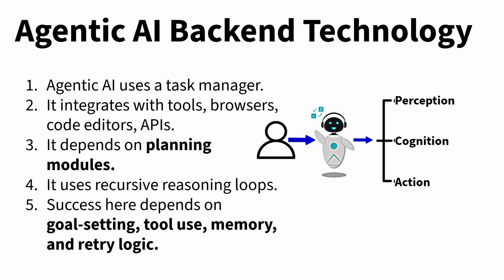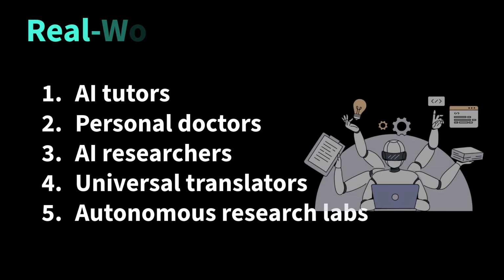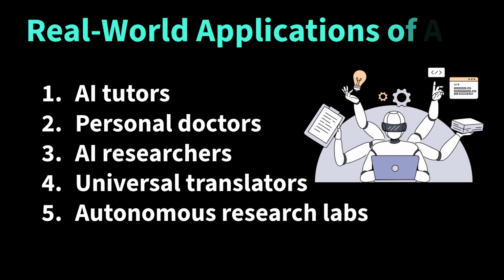It depends on planning modules like LangChain, Crew AI, or Open Agents to chain thoughts and actions. It uses recursive reasoning loops to retry and refine its approach. Success here depends on goal setting, tool use, memory, and retrial logic, not raw intelligence. They are not sci-fi anymore. You've already seen them in action.